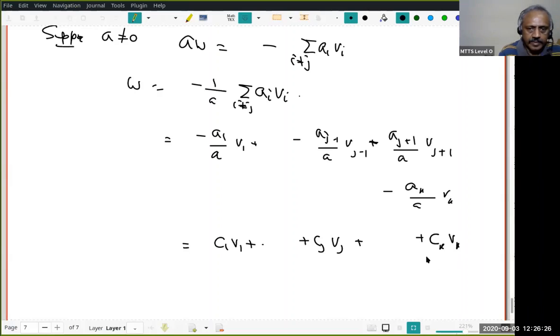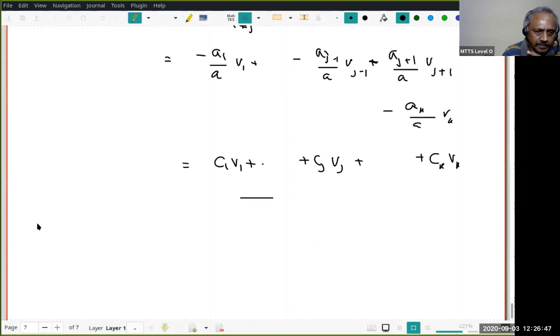vk. And since v1, v2, vk are linearly independent, if I write any vector w as a linear combination of v1, v2, vk, the coefficients are unique. Just let's quickly go through the proof.